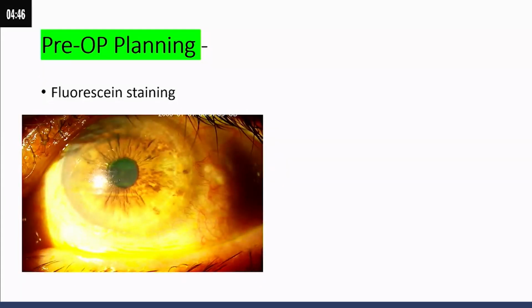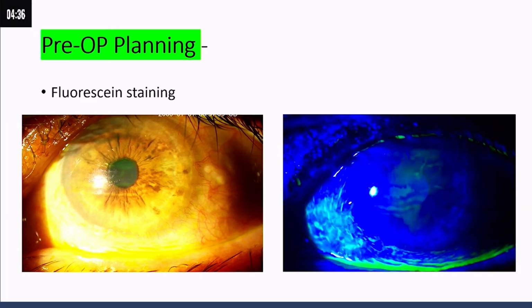In pre-operative evaluation, with a busy schedule, we sometimes miss the patient's OSD. One very quick thing when planning for the AT: this patient came for cataract surgery, the father of a medical representative, on anti-glaucoma medication. We simply did fluorescein staining and found lots of surface inflammation, the TVT was 2, and he was on 2 AGMs. So we deferred the procedure, gave appropriate management, and planned the surgery once the surface became quiet.